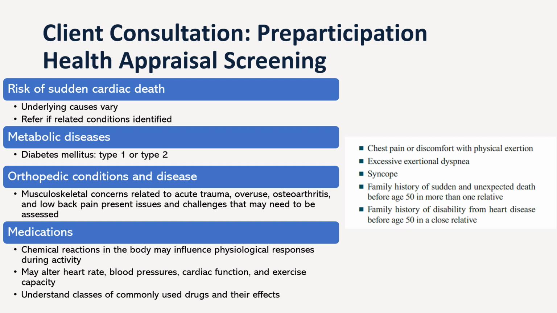Family history. Having a family history of SCD or certain inherited cardiac conditions such as long QT syndrome, Brugada syndrome, or hypertrophic cardiomyopathy can elevate the risk of SCD. Previous cardiac events. So individuals who have experienced previous cardiac events such as heart attack or episodes of severe arrhythmias are at a higher risk of SCD.